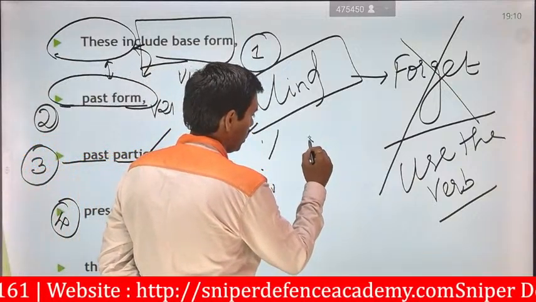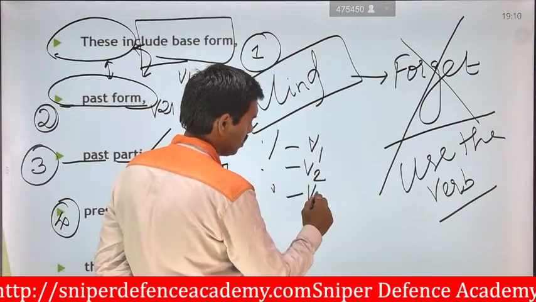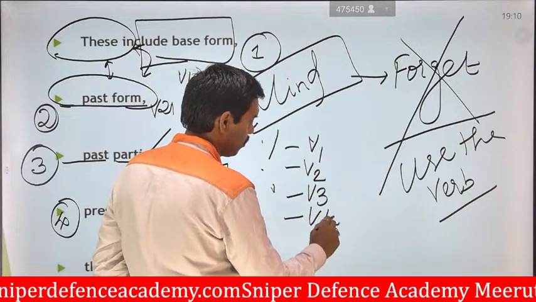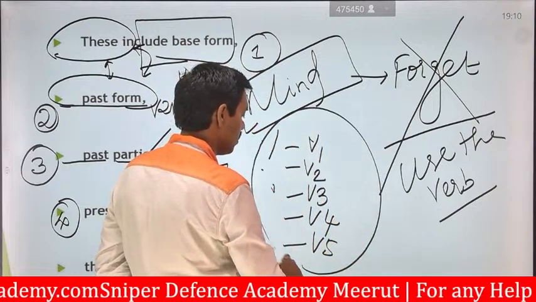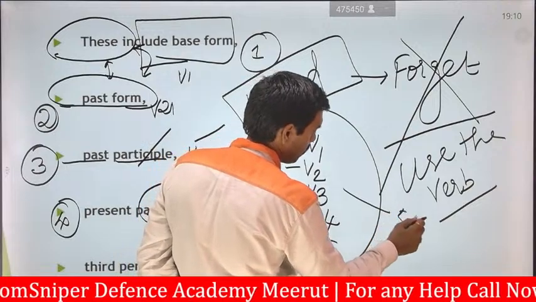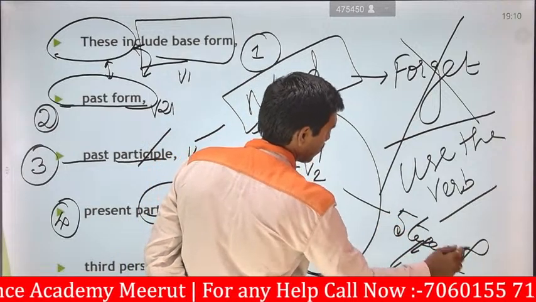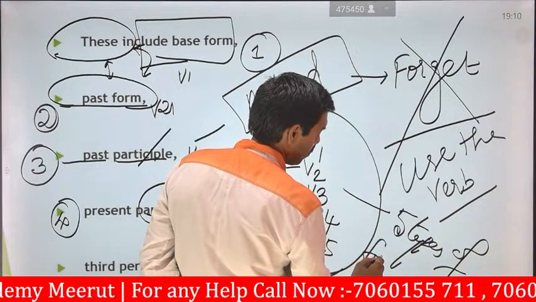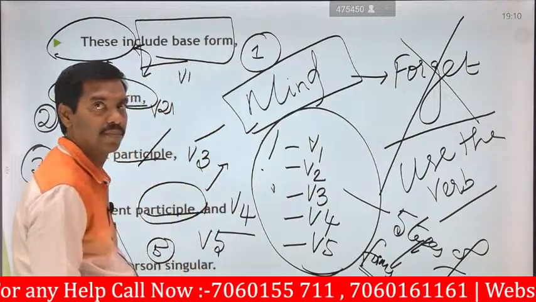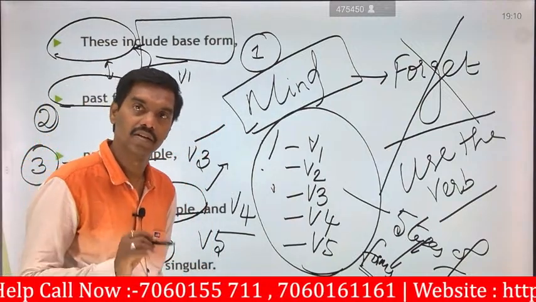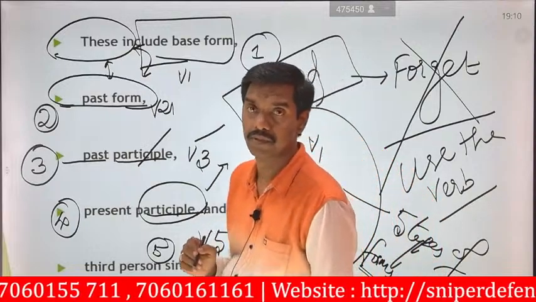We have studied V1, V2, V3, V4, V5. These are the five types of forms available in verbs.